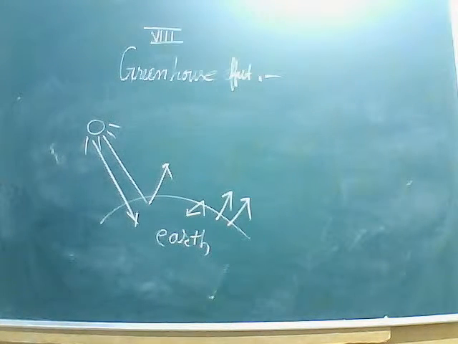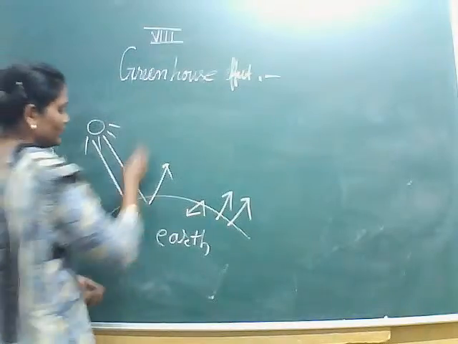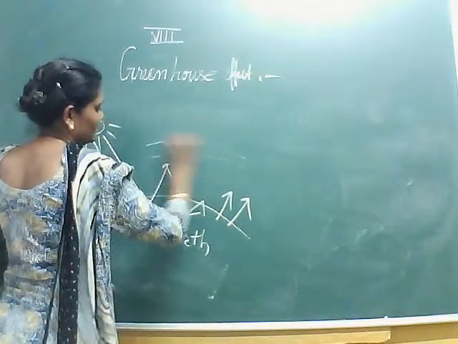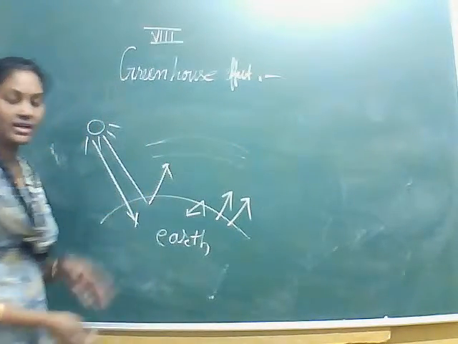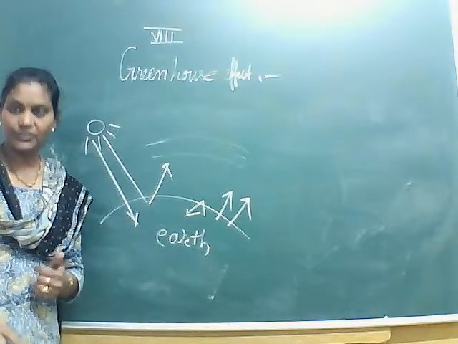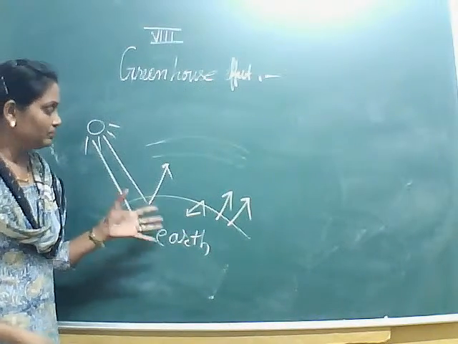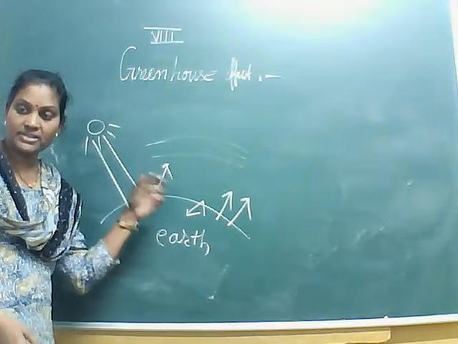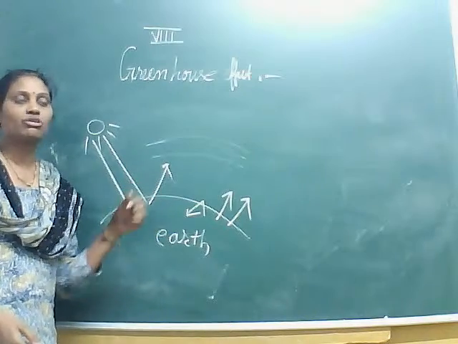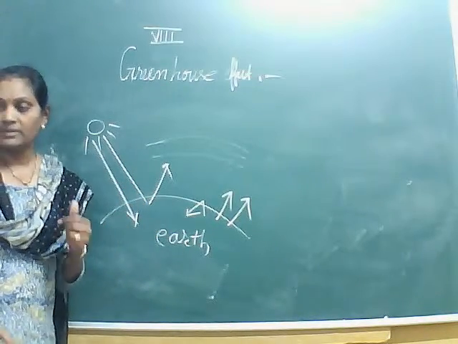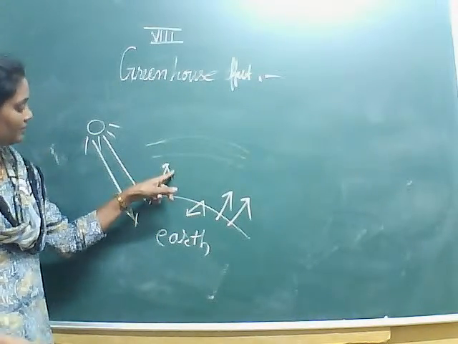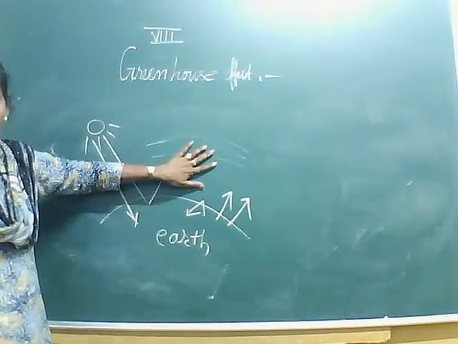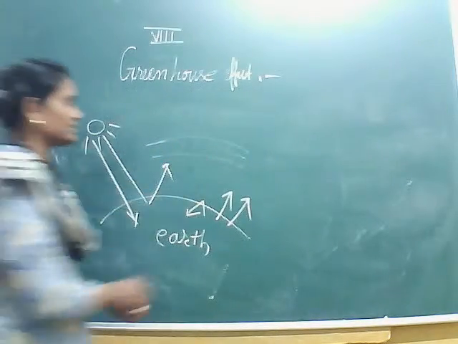Now here we can see that because of the increase, these rays are reflected in the atmosphere and they remain there because of a few gases. When they reflect, they stay here itself and they increase the temperature.